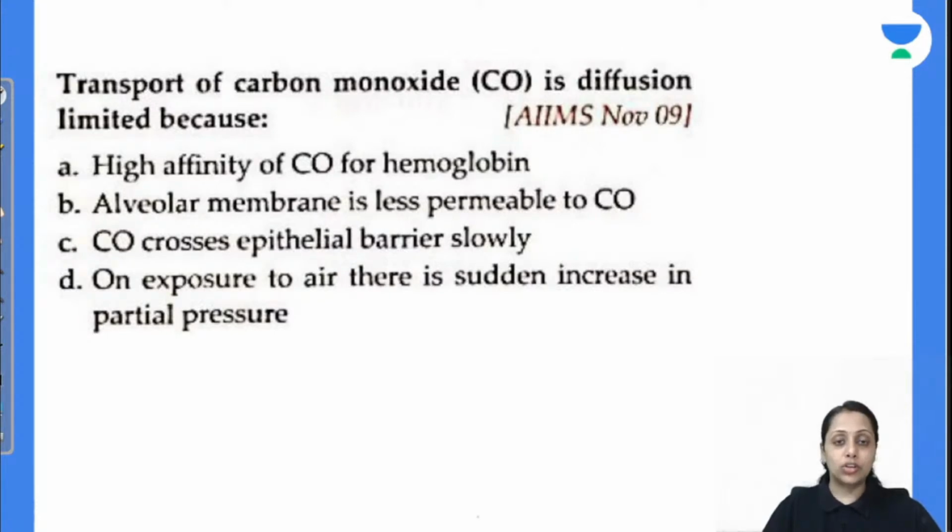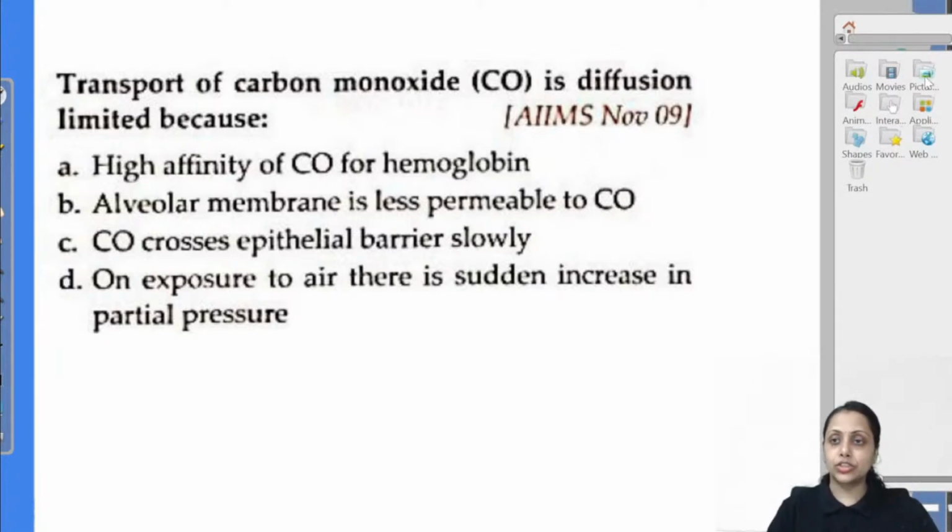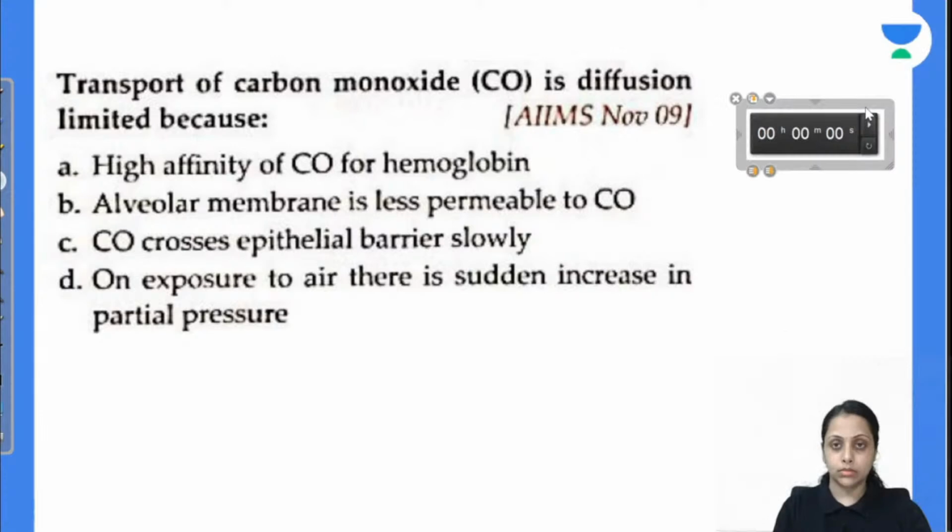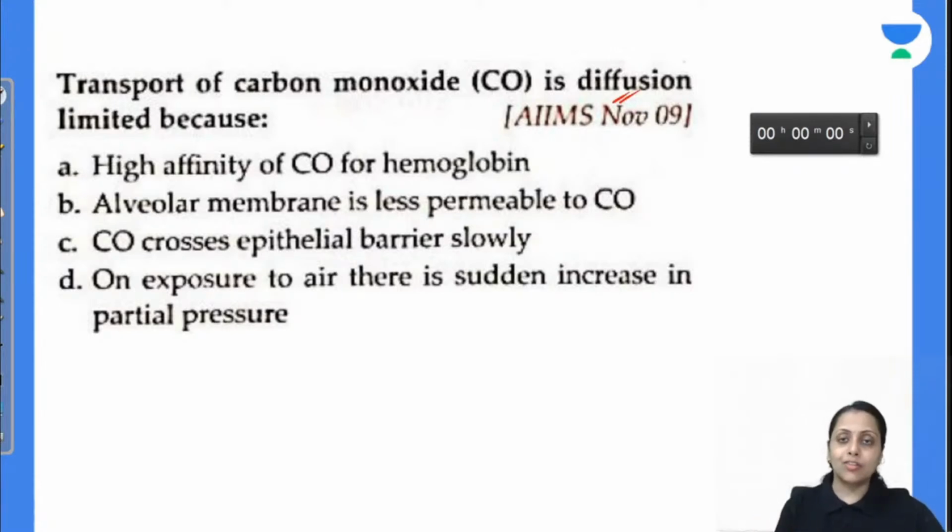High affinity of carbon monoxide for hemoglobin, alveolar membrane is less permeable to carbon monoxide, carbon monoxide crosses epithelial barriers slowly, or on exposure to air there is a sudden increase in partial pressure. Everybody answer this question. Transport of carbon monoxide is diffusion limited. When does diffusion occur? When the gas is dissolved in our plasma, then only diffusion occurs, because that is what creates the concentration gradient, the partial pressure. But the affinity of carbon monoxide towards hemoglobin is 210 times more.